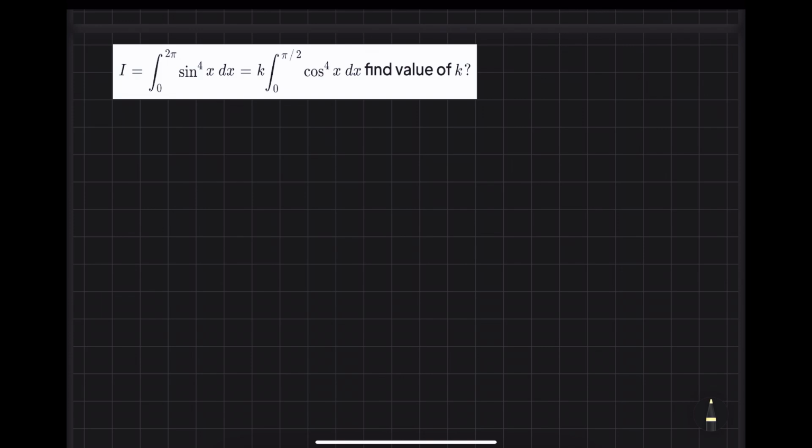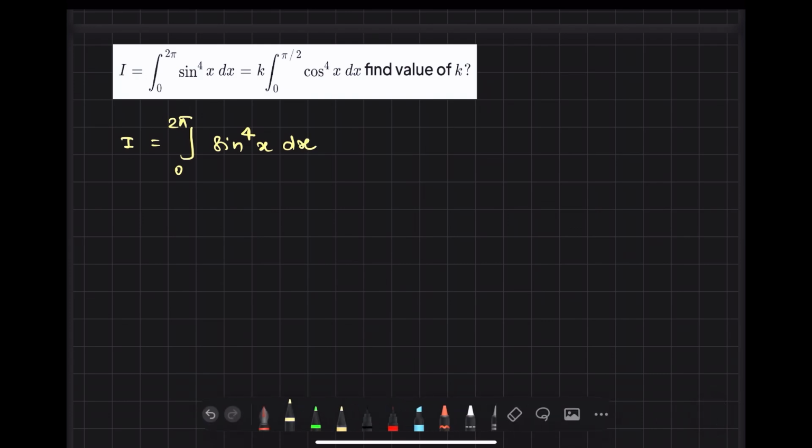But suppose the answer is not given and you are supposed to find the integration. Then how will you respond? Just go with the flow. Suppose we are given the integration from 0 to 2 pi of sine power 4x dx. Now apply your logic.